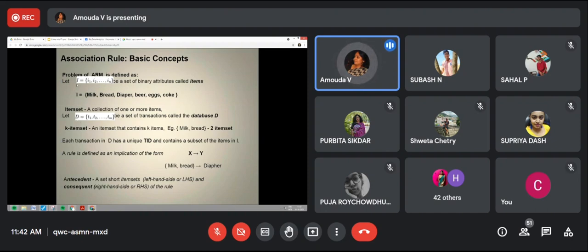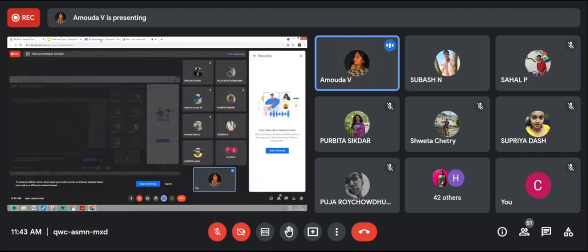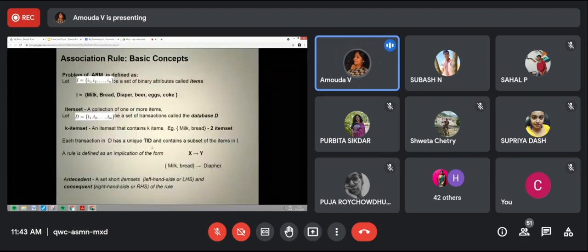Database D. So I defined I, T and D. And every T has a unique ID, that is the transactional ID, to identify which transaction, what items are brought together. That is the reason we are making this one. Okay, fine. In that case, here I am explaining D equal to T1, a set of transactions.